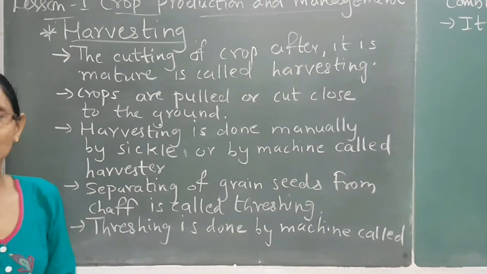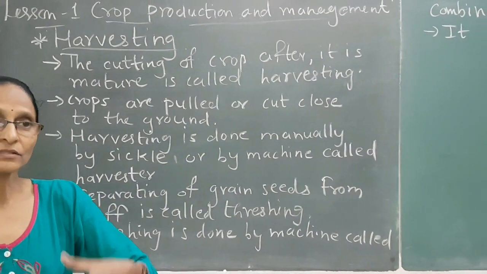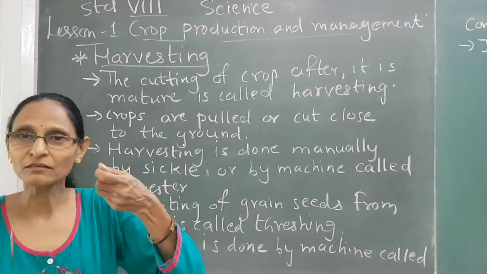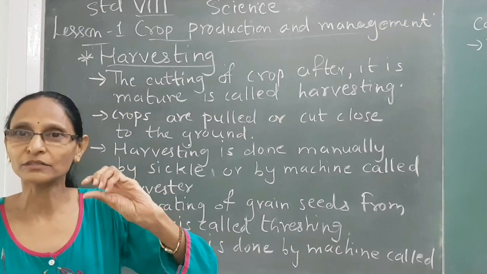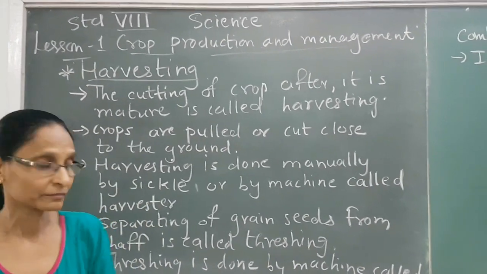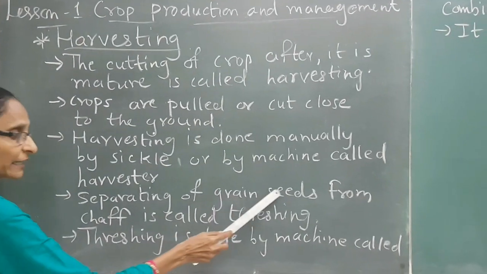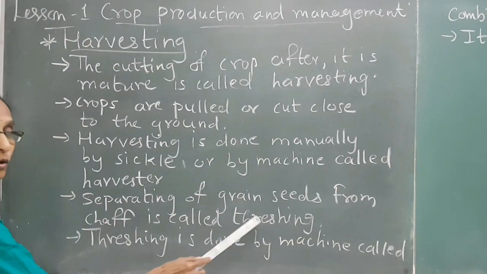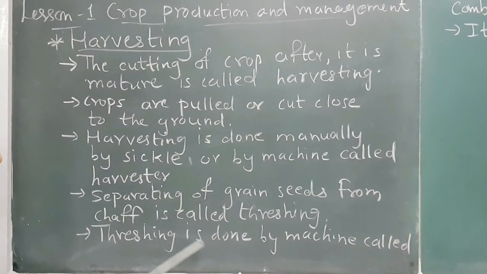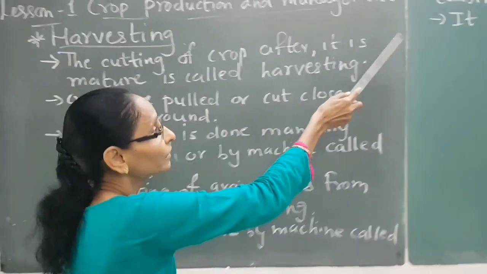Now after harvesting the crop, the seed grains need to be removed from the shaft. A very thin layer is there on those grains, and that is to be removed. That is known as threshing. Separating grain seeds from the shaft is called threshing. This is also done with a machine called combine.